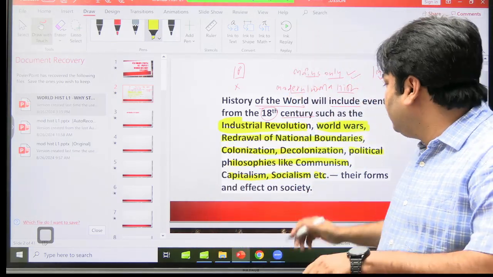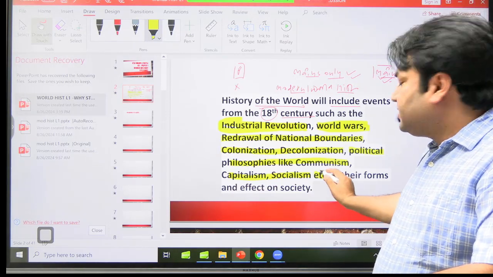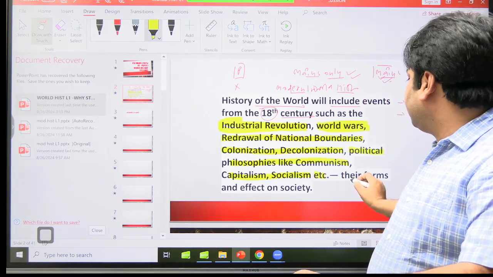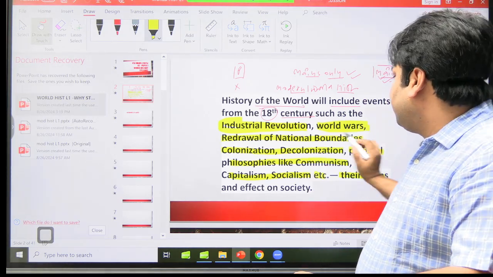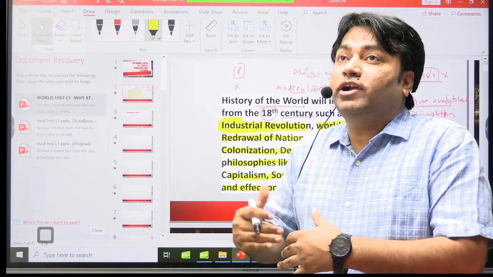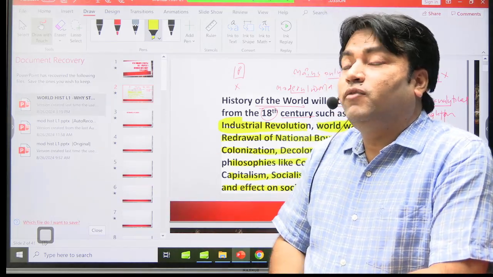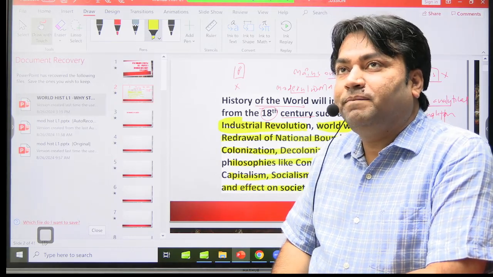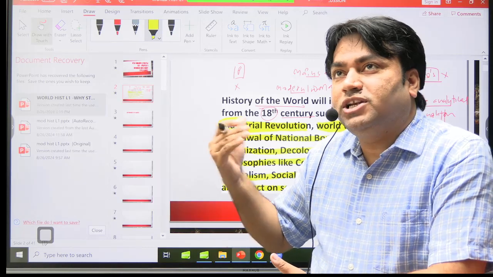Again, this is a part of your world history syllabus. Here "etc." has been written, so we'll further elaborate. Finally, it's asking their forms and effect on society. For example, what was the effect of colonialism? What was the effect of capitalism? What was the effect of socialism?